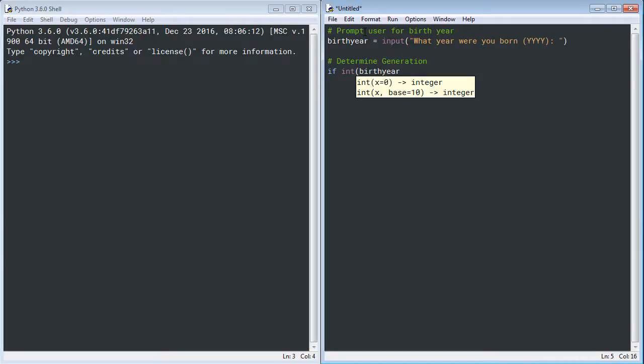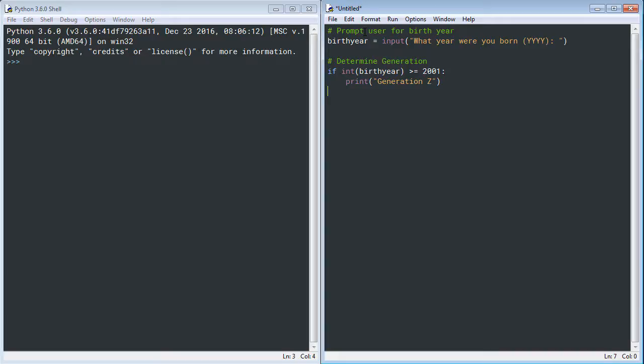So I'm going to use the if statement, and then I need to cast my birth year to an integer because I'm comparing it to the value 2001, which obviously is an integer. So what I'm asking is, if the user's birth year is greater than or equal to 2001, print to the screen Generation Z, because anyone born 2001 or later is part of Generation Z.